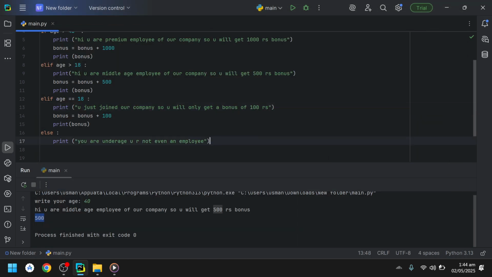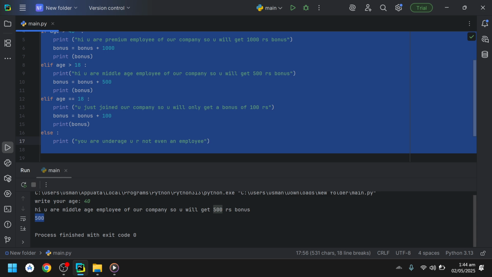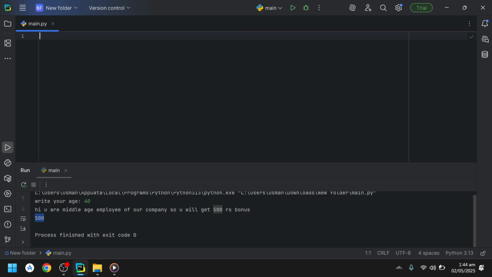Hi, so in this lecture you will see how for loop works in Python and how while loop works in Python. So what exactly is a loop? In simple words, you can say a loop is anything that iterates over and over again. A loop simply allows you to repeat a block of code multiple times, and loops are also used to iterate over sequences like lists, strings, etc.